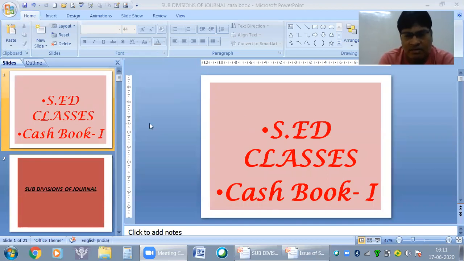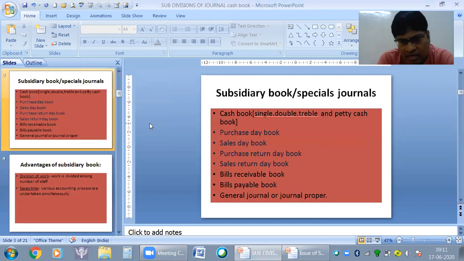Cash book comes under subdivisions of journal. Now when it is subdivisions of journal, it means there are 8 subdivisions of journal. The first one is cash book, which has single, double, triple column, as well as petty cash book comes under it. Then it is purchase day book, sales day book, purchase return day book, sales return day book. Then bills receivable book, bills payable book, and if no other transactions are left which can be written over here, then it will come in general journal or journal proper.